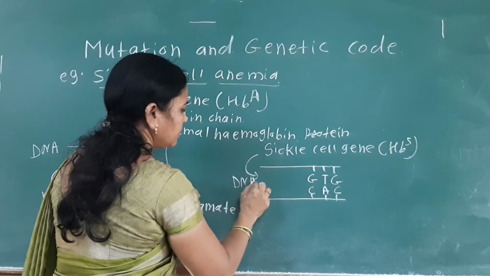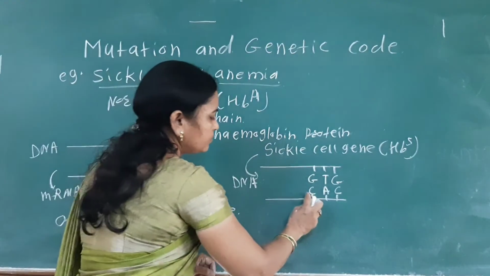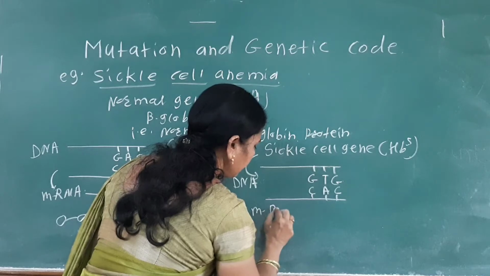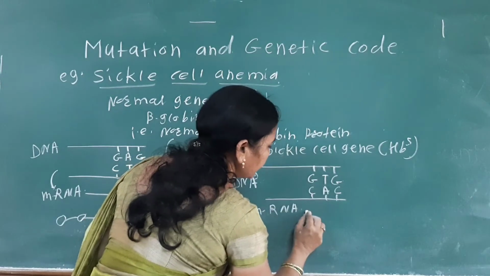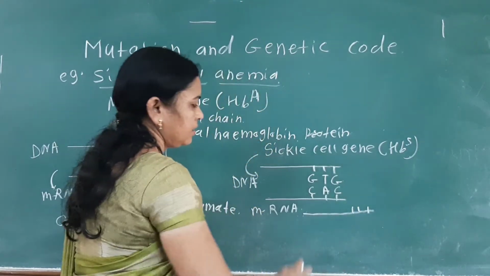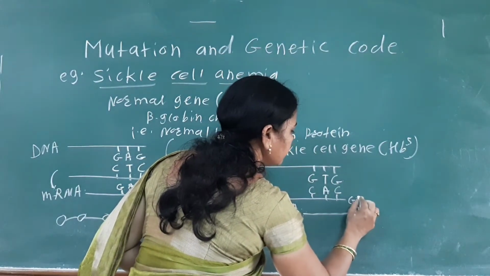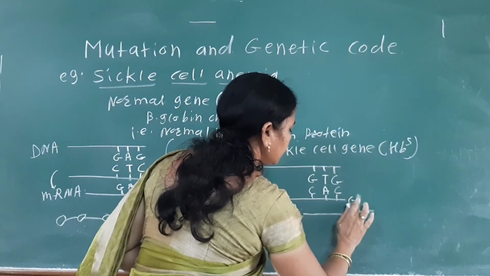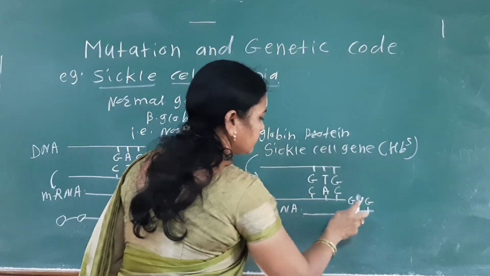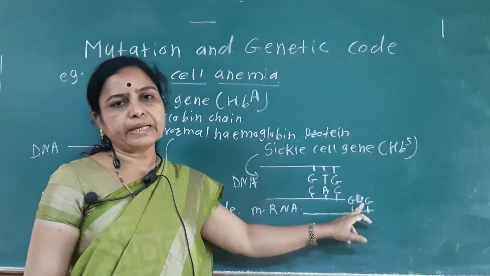From this DNA the mRNA is synthesized, and the complementary base to adenine is uracil.